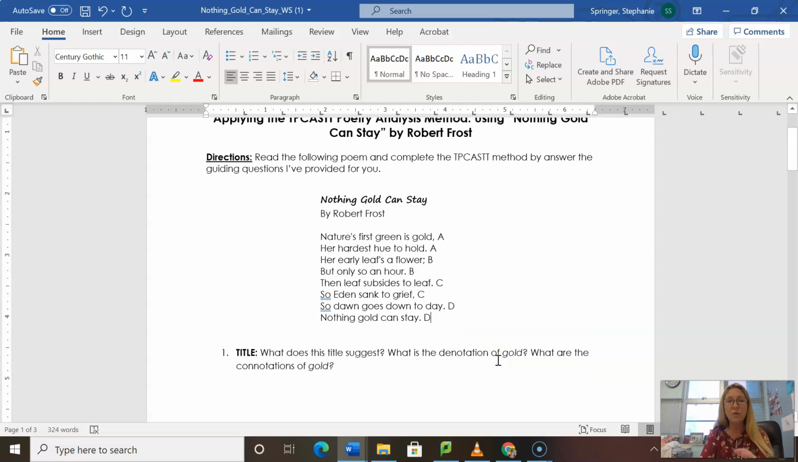All right, as you go through, what does the title suggest? What is the denotation of gold? What is the connotation of gold? Again, if you look back into your notes, denotation is the dictionary definition, and connotation is the feeling that that word gives you. So what is a dictionary definition of gold? And then what feeling do we get when we hear that word gold? So we might have connotation for gold as love, passion, wealth, wisdom.